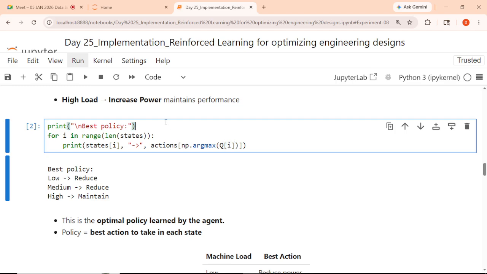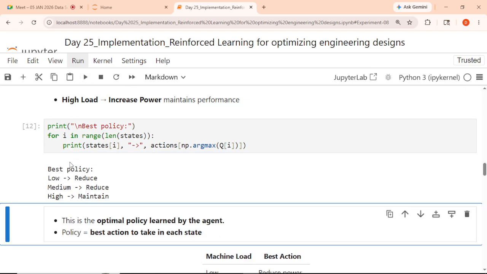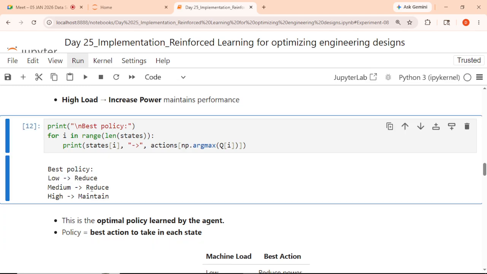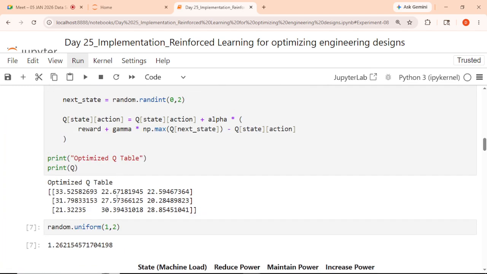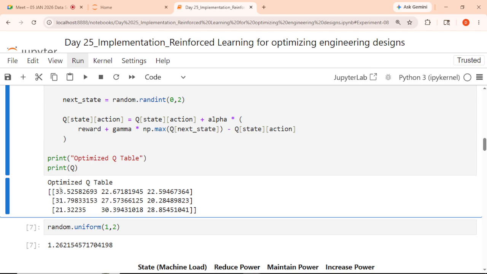So the index value will give you the maximum values. The best policy as per our Q table is low, reduce the power, medium, reduce the power, and high, maintain the power. These values are given there only. This is how it is working, because for the first index it is the maximum value, again first, and for the second, maintain the power.